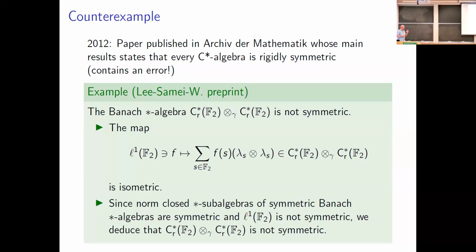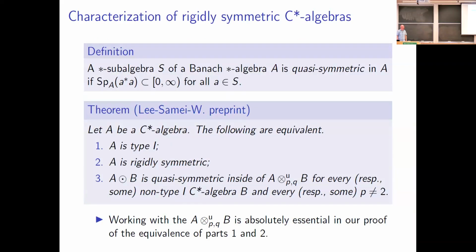Okay, so we now know that there do exist Banach star algebras that are symmetric, but not rigidly symmetric. But we're able to say quite a bit more. We can actually characterize which C-star algebras are going to be rigidly symmetric. Turns out that the converse of Kugler's theorem is also true. So we have that a C-star algebra A is going to be rigidly symmetric precisely when it's type 1. Okay, and it's also equivalent to this third condition here that I will mention.